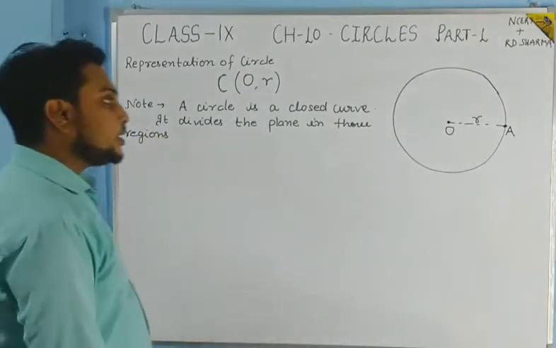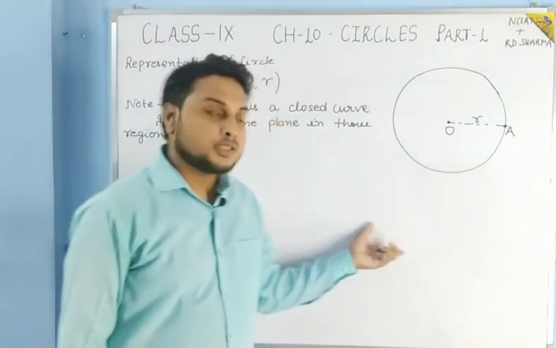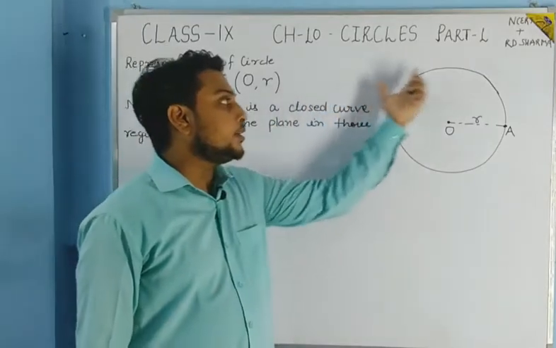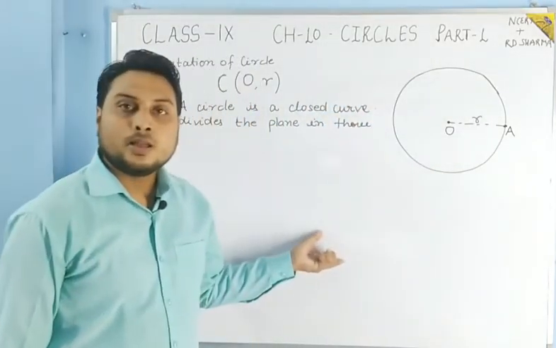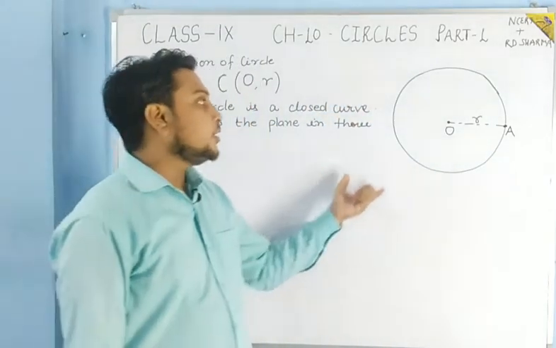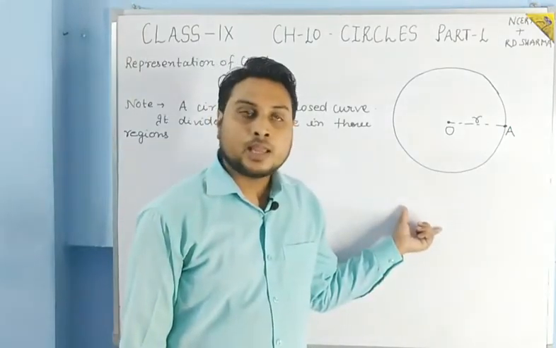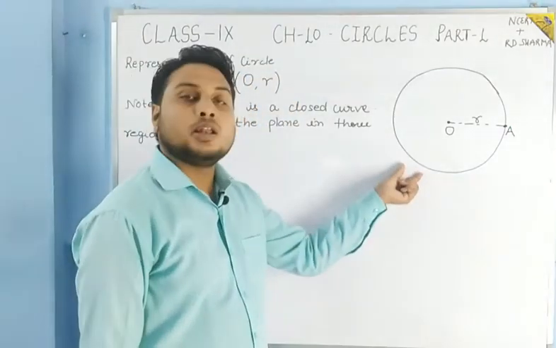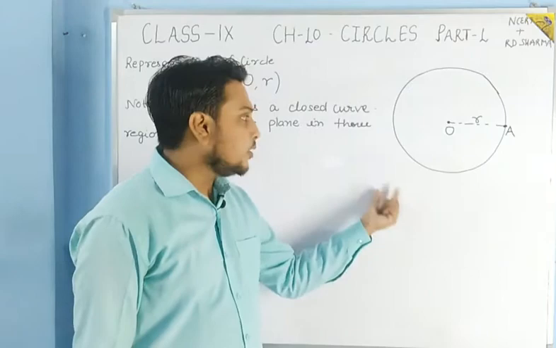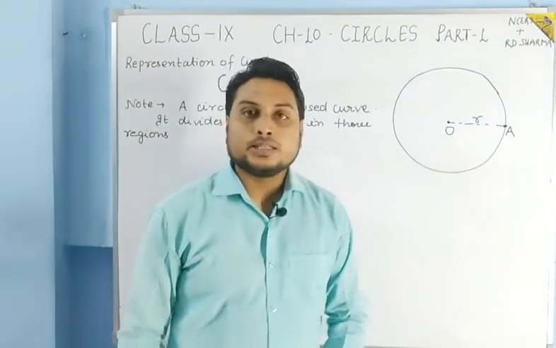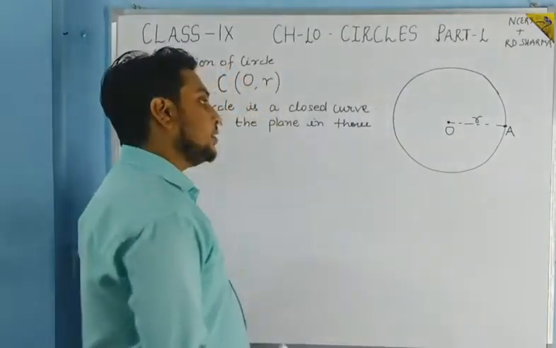Okay students, see, this is the surface. You can see that the board is what? The board is a plane. Assume that the board is a plane. Because of this circle, this board is now divided into three regions. What are the regions?